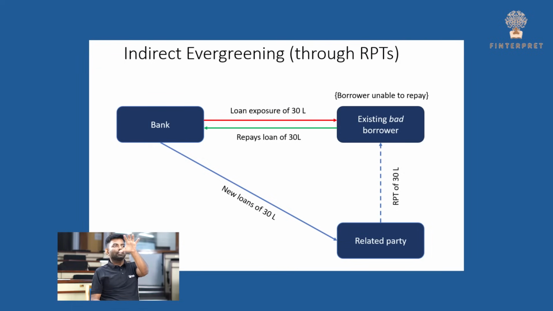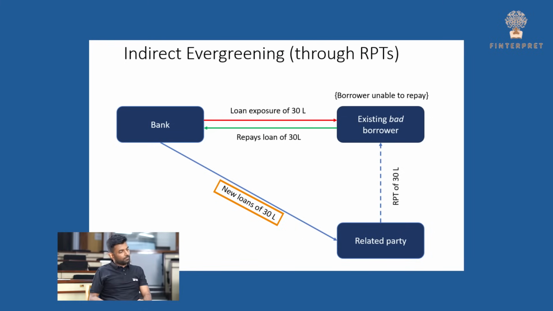Right. So I'll get your focus on this slide. Basically, you have a bank and say 30 lakhs worth of exposure is towards the bad borrowers. Now, rather than relending or trying to extend the tenure of this loan, what the bank can do is give a new loan of 30 lakhs to a related party of the existing bad borrower.